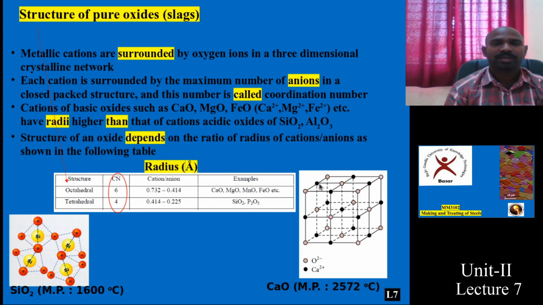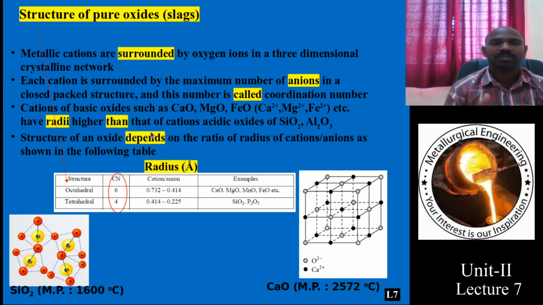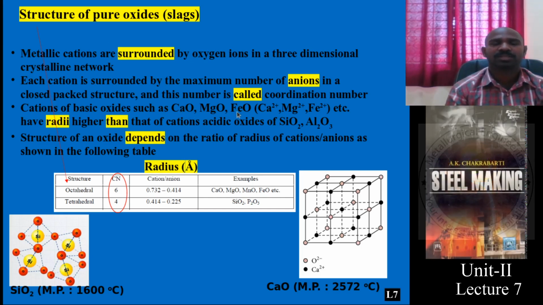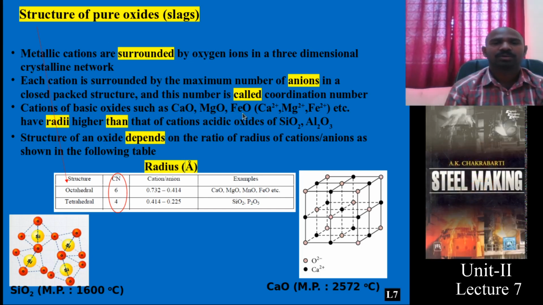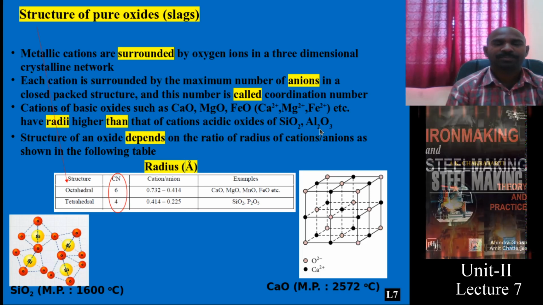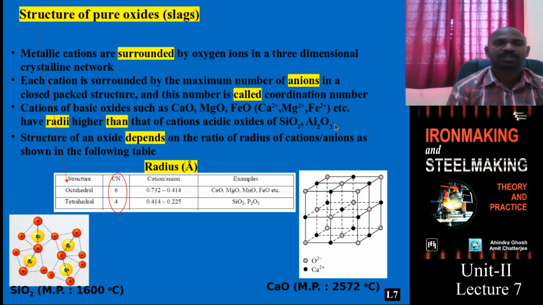These black ions represent the Ca ions, calcium ions. As I mentioned, there are acidic oxides and basic oxides. Basic oxides, for example, are CaO, MgO and FeO. Acidic oxides are SiO2, Al2O3, MnO or P2O5.